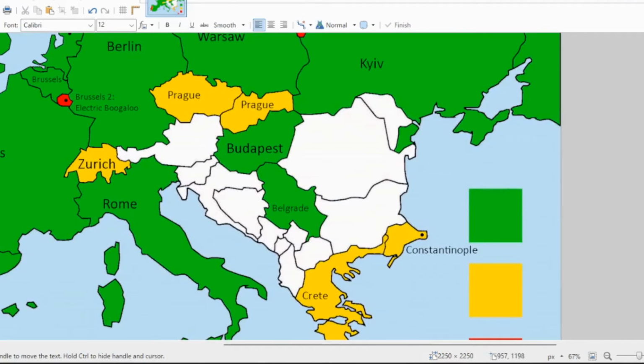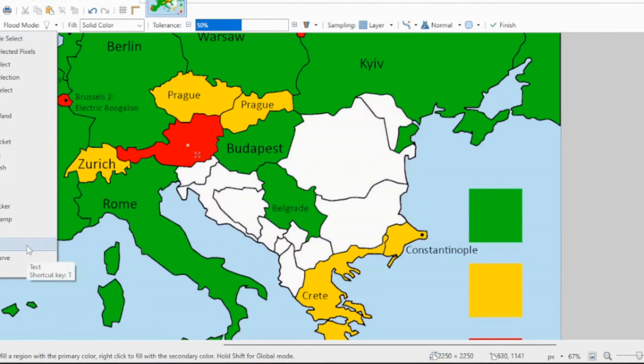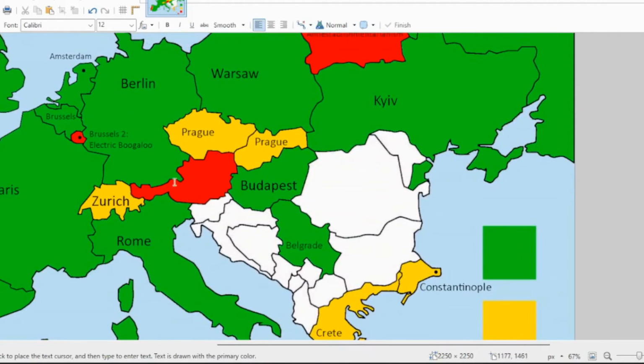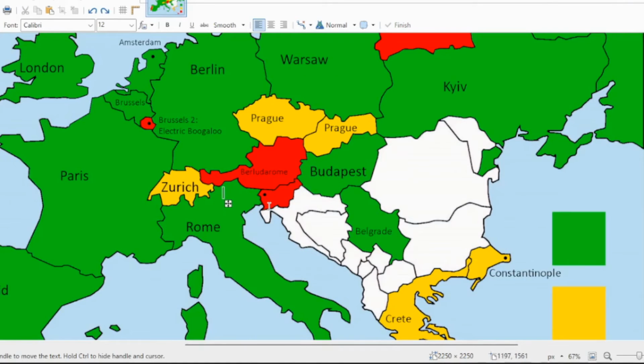Okay, the part you've all been waiting for, the Balkans. We're gonna start with Austria, which may or may not be a part of the Balkans, I'm not sure. We're gonna be combining capital names again, this time 3 of them. Berluda Rome. There. Berluda Rome. For Slovenia, we are going to be putting Melania Trump. I think that's a good name.